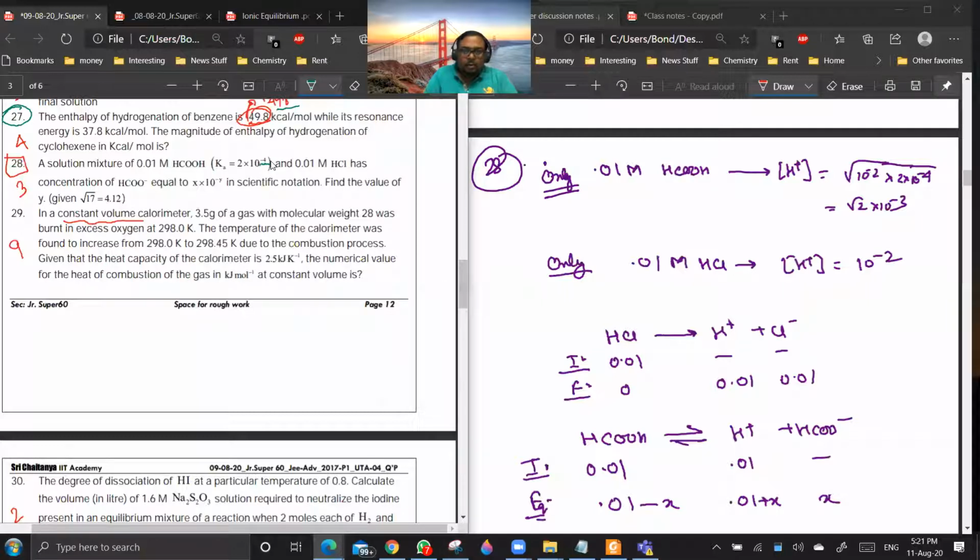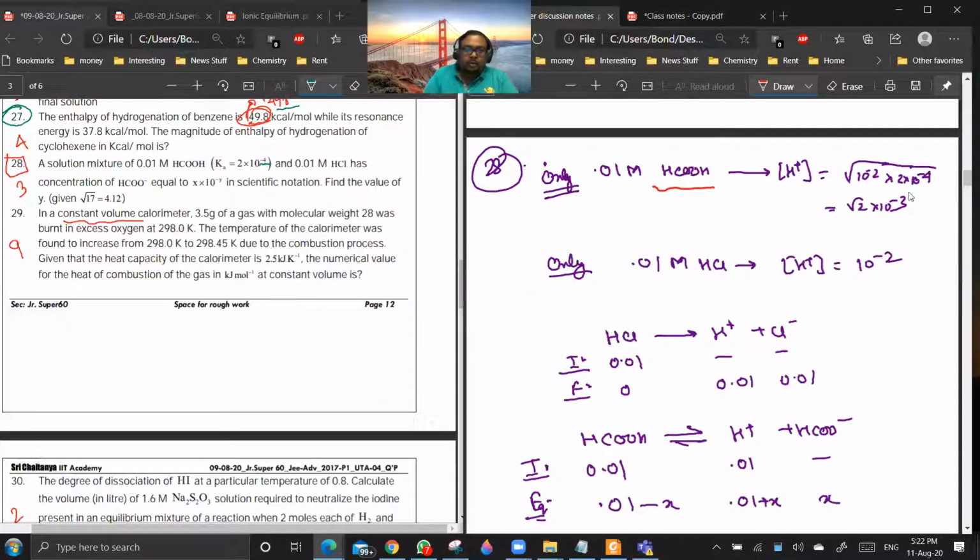You are having 0.01 molar HCl. Now you see, how do we analyze this type of question? Whether to neglect the contribution of the weak acid or not. First, you calculate the individual contribution. If only formic acid was there, what would have been the H plus concentration? It would be under root of K into C. This is C and this is K. It will be root 2 into 10 to the power minus 3.